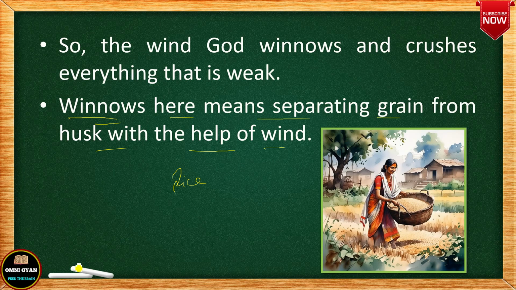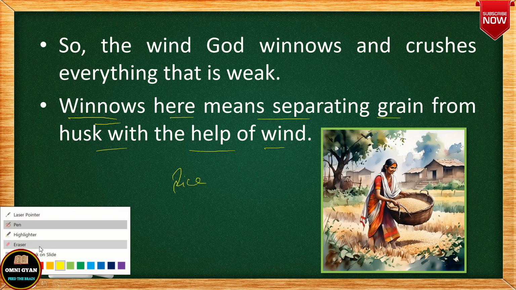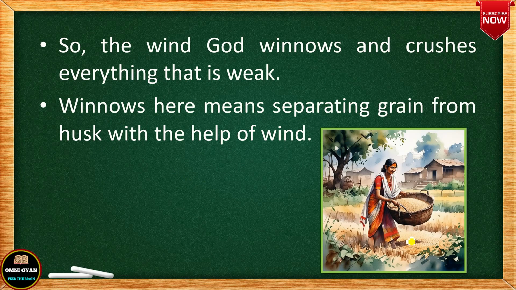So in a way we can say that rice will fall down here and the husks will fly away with the help of the wind. So which are the husks? Husks are those which are weak, they are thin, and rice is heavy, strong. That is why rice will be gathered and eaten by us, and the weak husks will fly away. So wind is winnowing here means wind is separating the strong and the weak people.